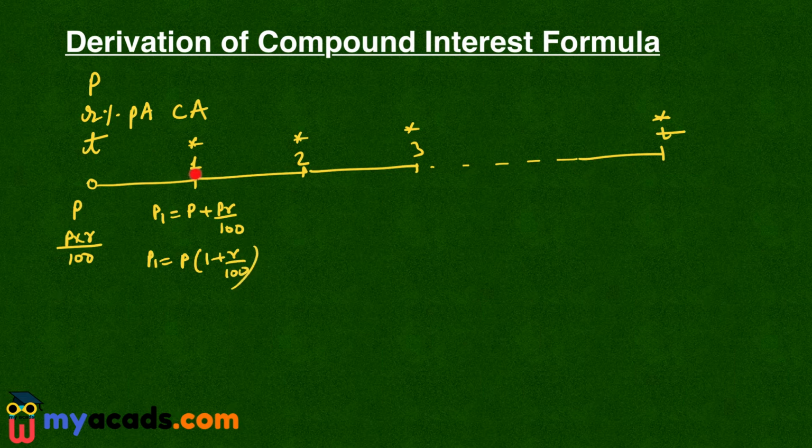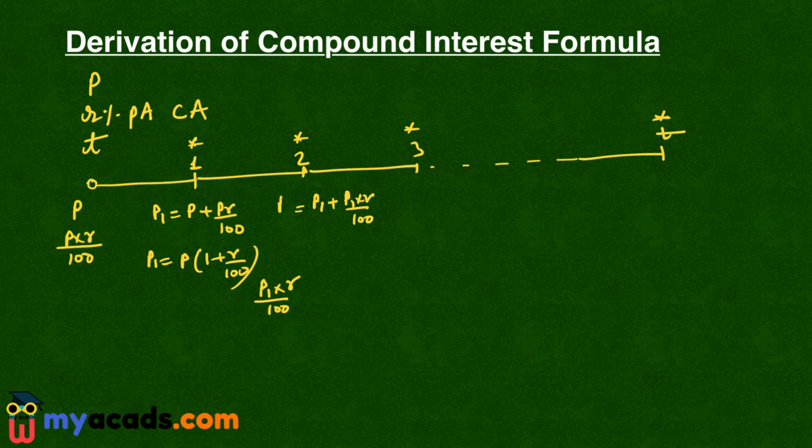Now during this second period the interest will be charged on this amount, that is P1. So my interest will be P1 into rate of interest R, time period 1, divided by 100. So now here compounding will take place. So now my principal will become P1 plus P1 into R by 100.